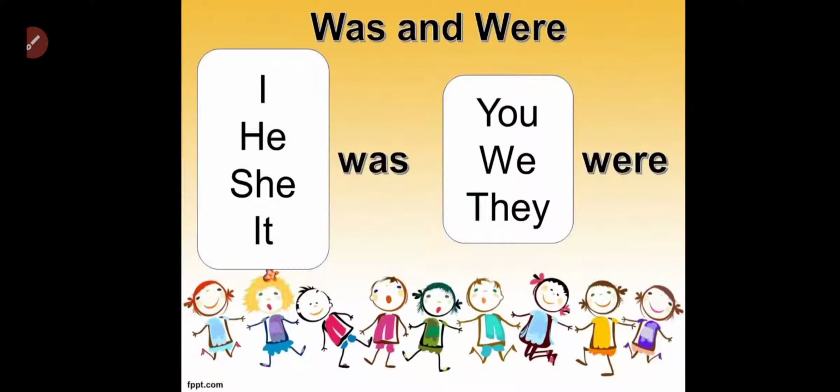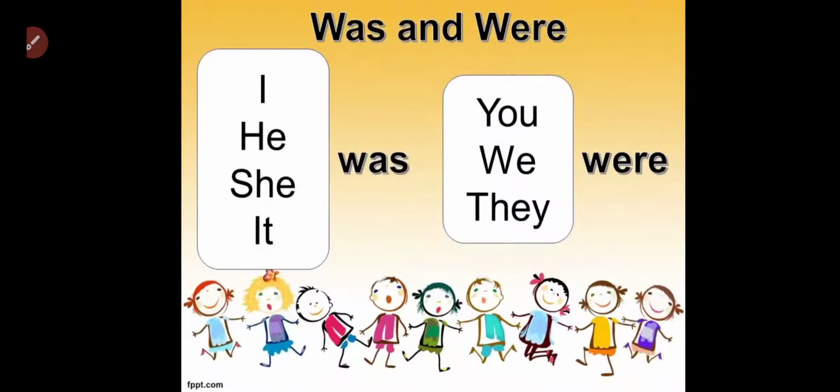Whenever you have I, he, she, it or a singular subject, you will use was. And whenever you have a plural subject, you, we, they, you will use were.